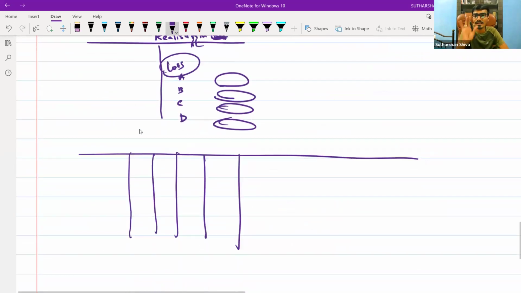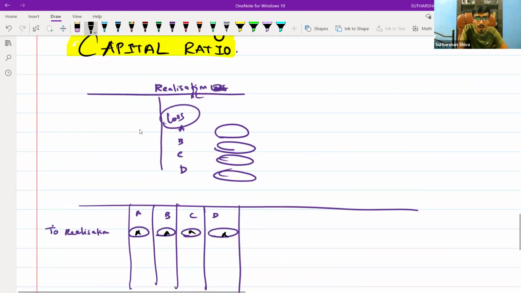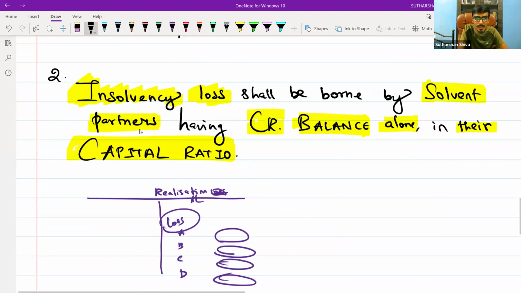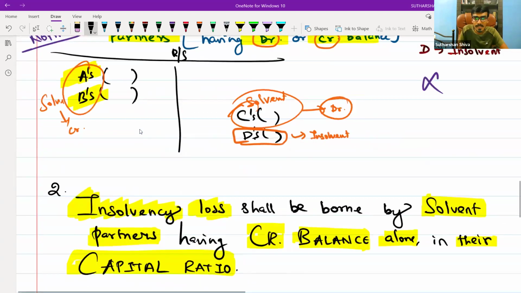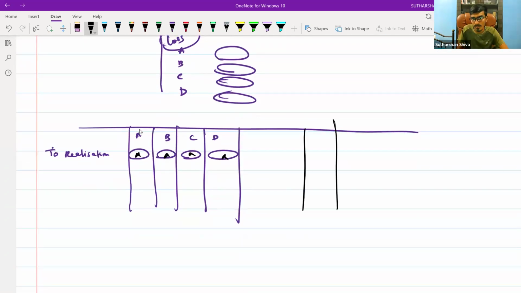Basically, when there is a realization loss, you will transfer it to the partners' capital accounts, by writing "to realization" and putting the value over here. Now the wording says you should bring in the cash.